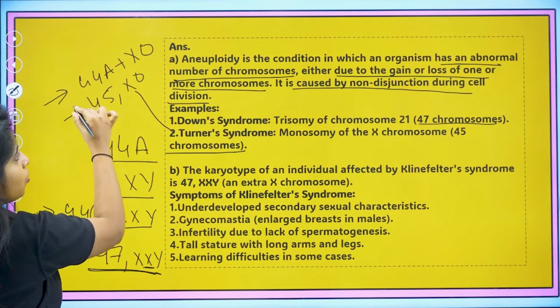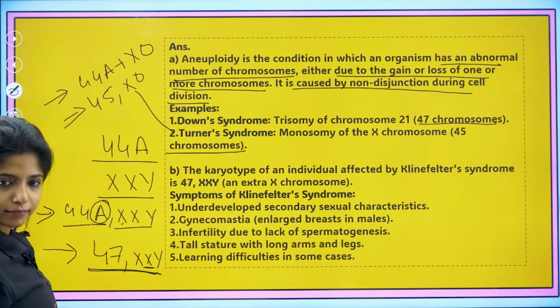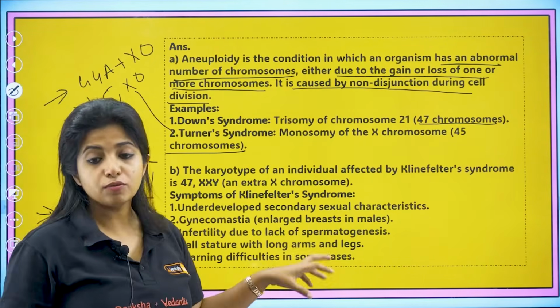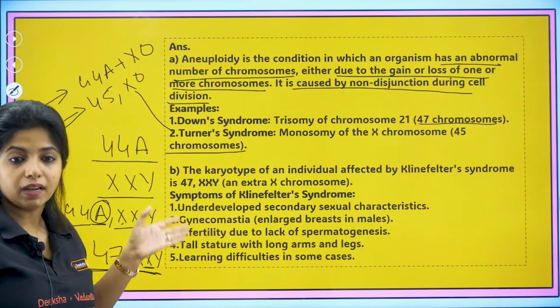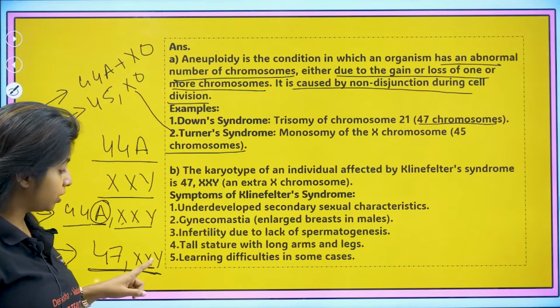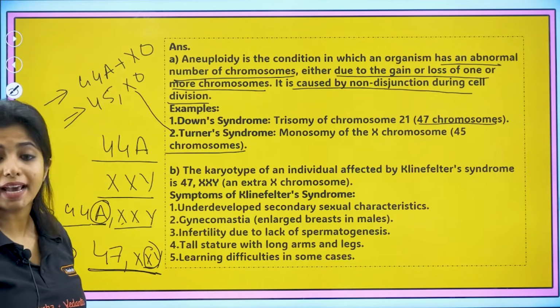Either you write like this or you write like this. Okay. Now, symptoms of Klinefelter syndrome, very important. So this had to be a male, but obviously there are female characteristics associated with it. Why? Because you have an extra X chromosome.